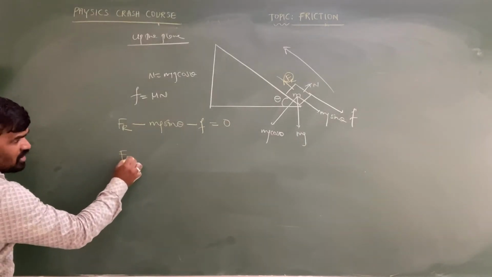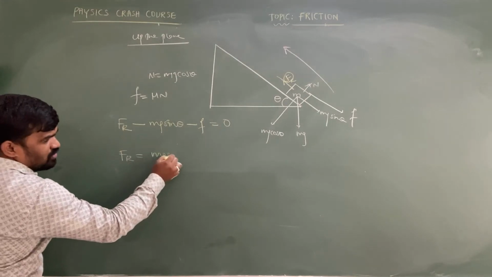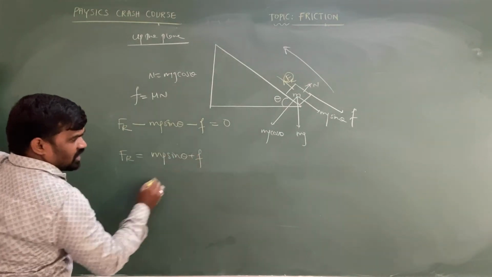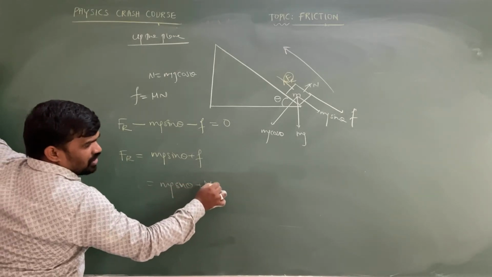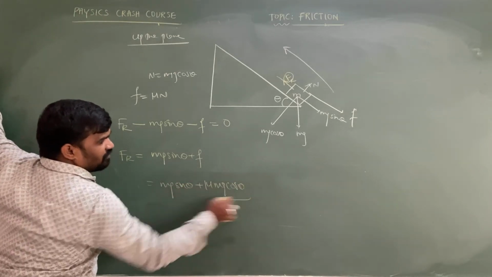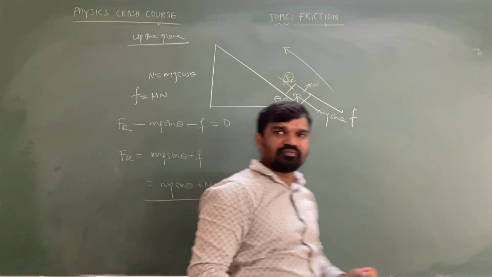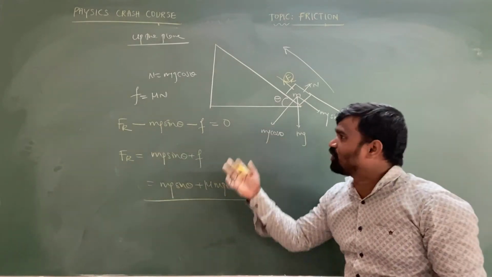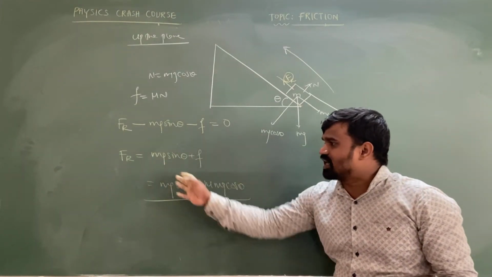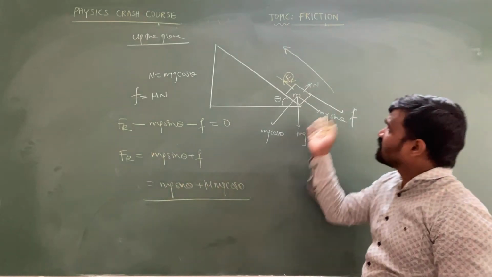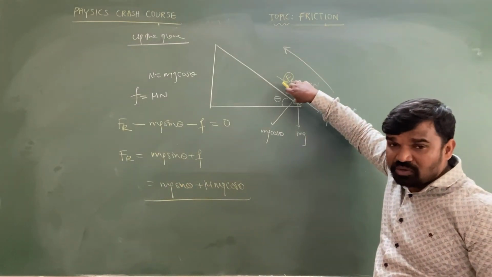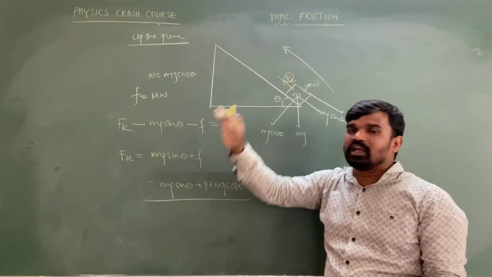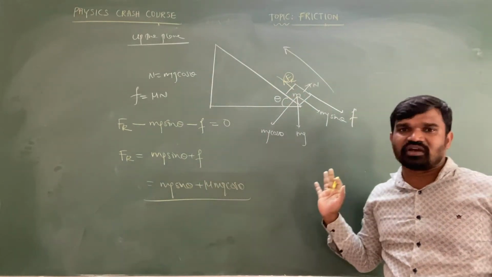Then the minimum resultant force is equal to mg sin theta plus friction, which is mg sin theta plus mu mg cos theta, because friction is mu into the normal force and the normal force is mg cos theta only.